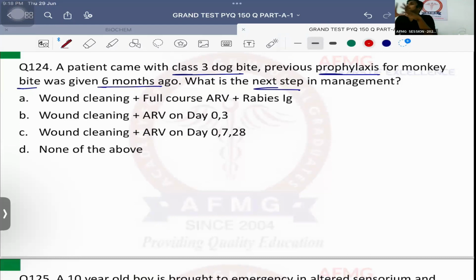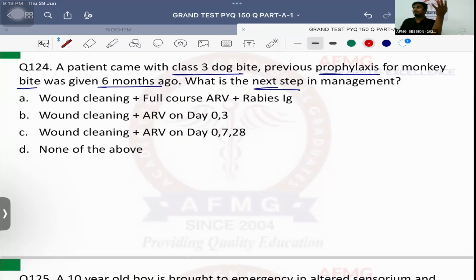Important. Class 1 bite में क्या करते हो? Only wash the wound with soap and water. Class 2 bite में क्या करते हो? Wash the wound with soap and water plus anti-rabies vaccine. Class 3 dog bite में क्या करते हो? Wash the wound with soap and water plus anti-rabies vaccine plus rabies immunoglobulins have to be added.